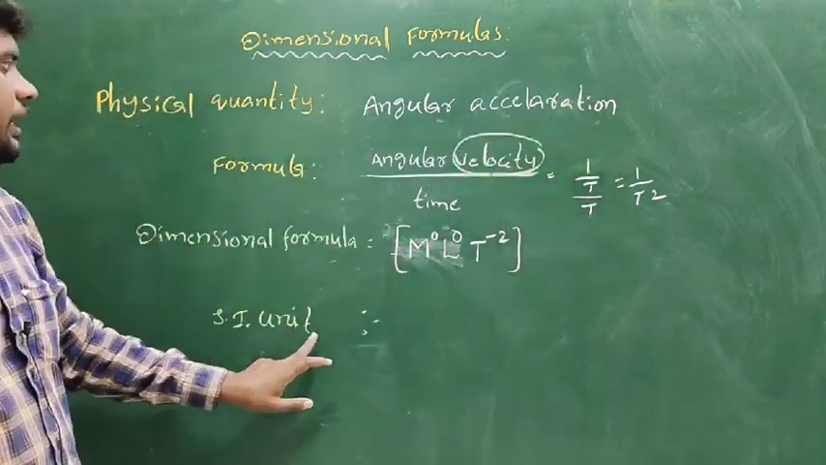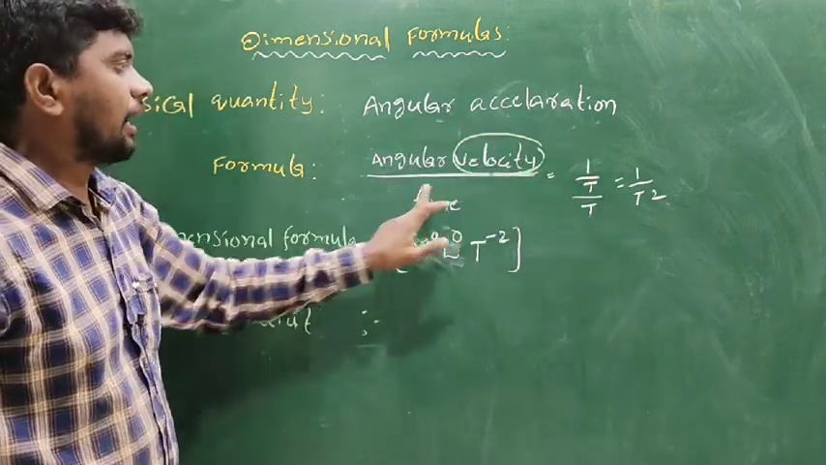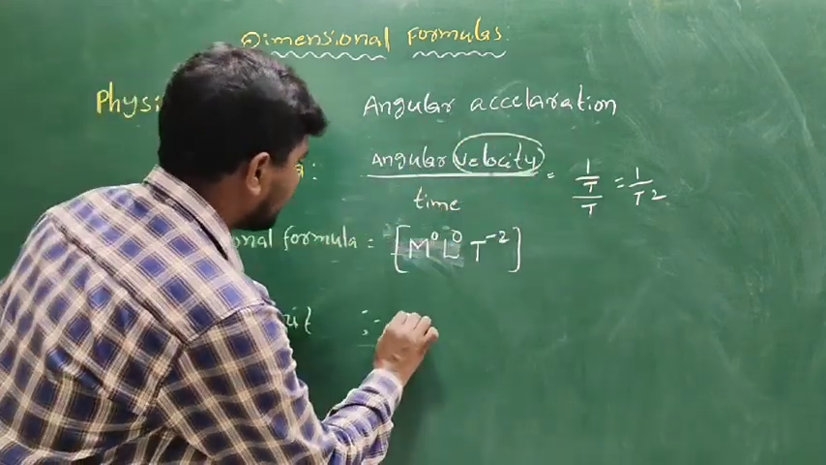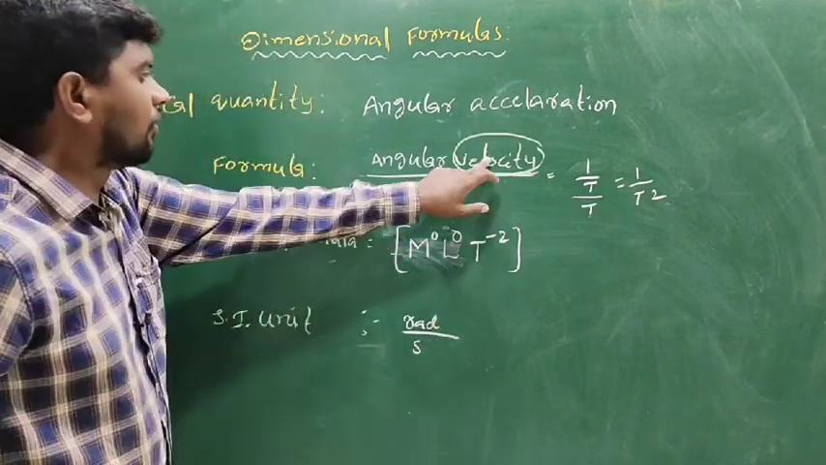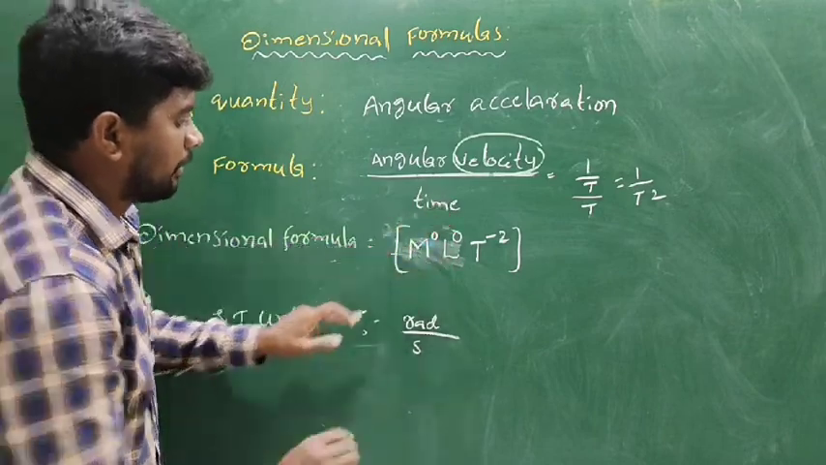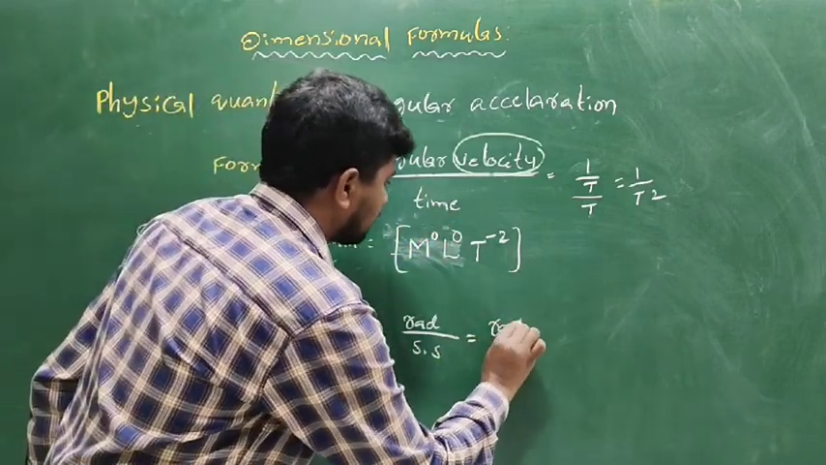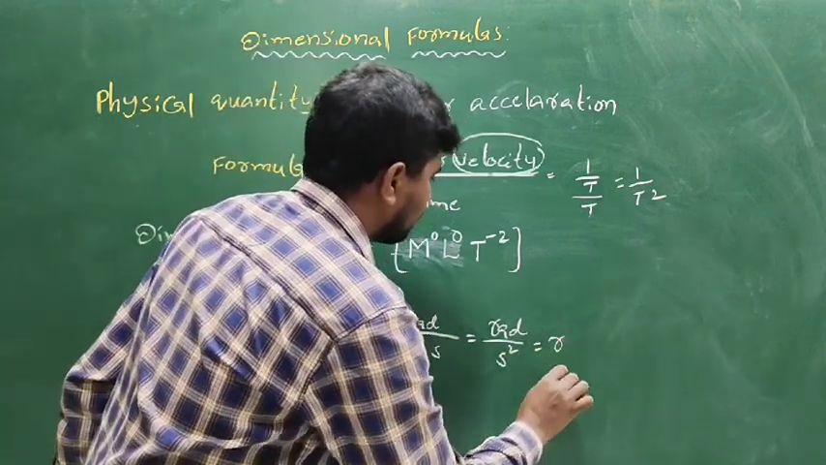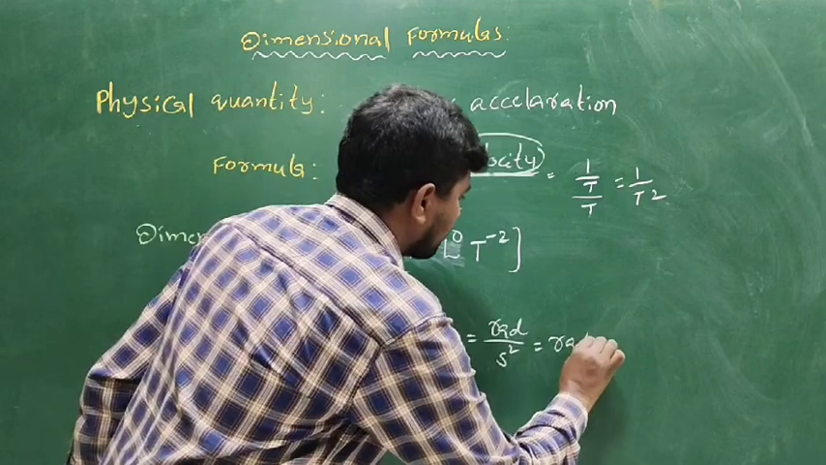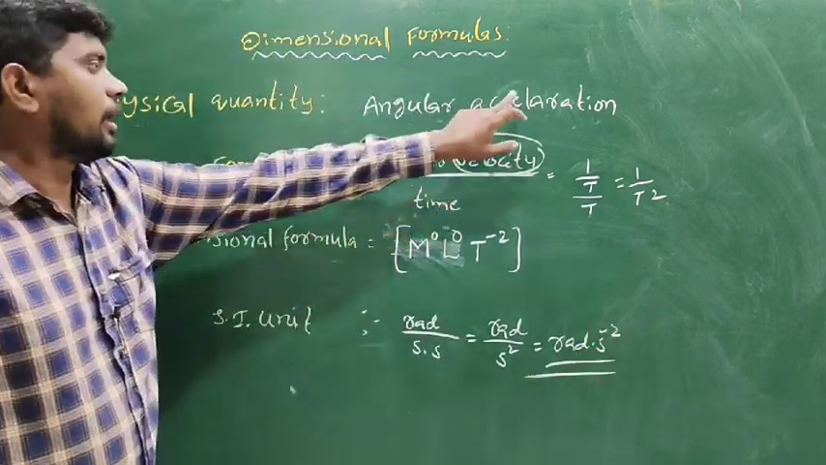The next one is the SI unit of angular acceleration. Angular velocity means radian per second, and dividing by time in seconds gives radian by second square. So the answer is radian per second square. This is the SI unit of angular acceleration.